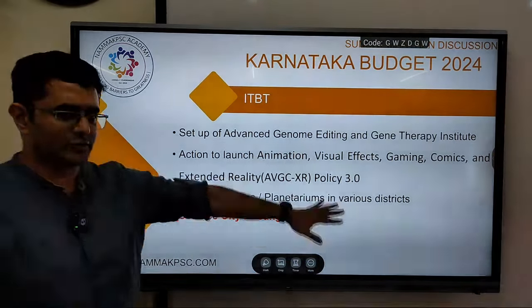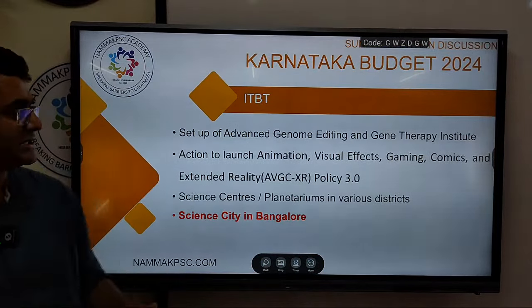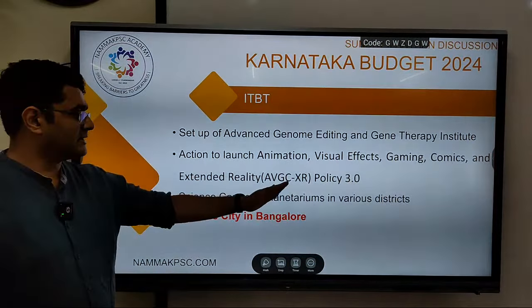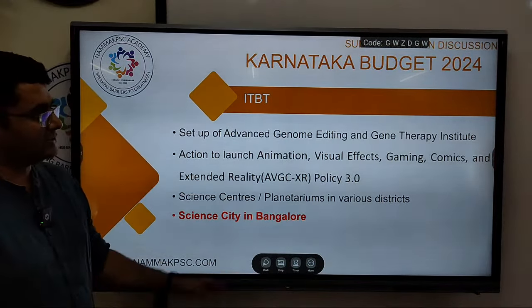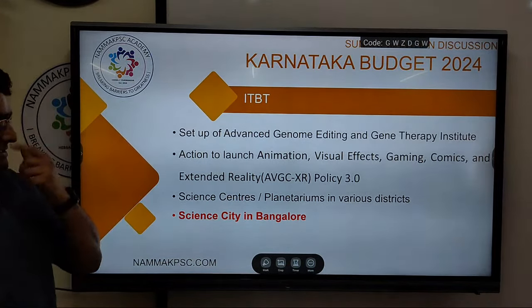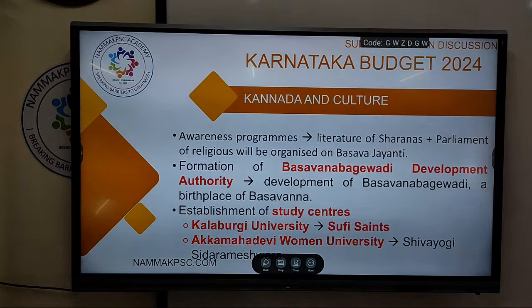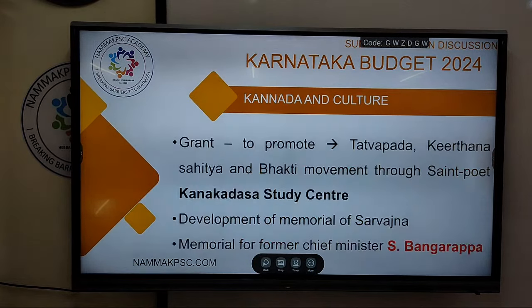So here there is just proposal for gene therapy, gene editing, etc. So advancement in genetics. Okay, we don't know where it will come up. Same way your animation, visual, gaming, extended reality policy, science centers, science city in Bengaluru. Next, coming to your culture and Kannada studies, etc. So here there are some important facts you can remember.